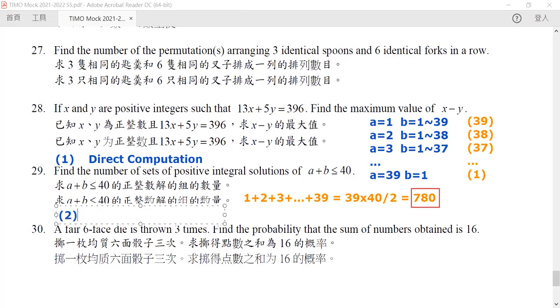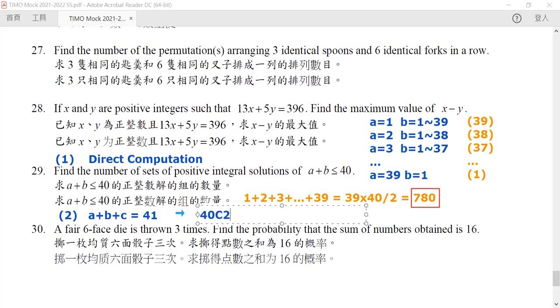The other way of doing this is by introducing another integer. We say that A plus B plus C is a positive integer such that it is equal to 41. In that case, you can use combinations to understand that this answer must be 40C2, because you are dividing 41 into 3 different positive integers.